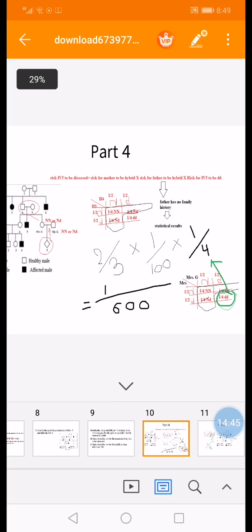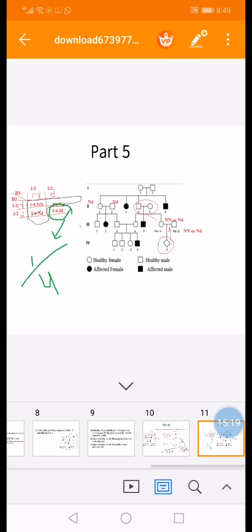which is equal to 1/600. So you have to write the rule. Since the verb is determined, you have to write the reasoning behind writing each number. So you have to prove why you wrote that the risk for the mother to be hybrid is 2 over 3, and why the risk for the father to be hybrid is 1 over 100. Also you have to write the reasoning why the risk for 4-5 to be dd is 1 over 4, to end up with an answer. So here is the answer of part 4.